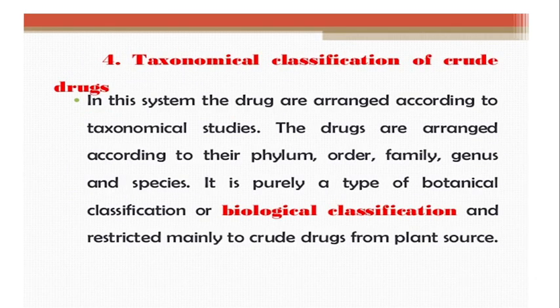Next classification is the taxonomical classification of crude drugs. In this system, the drugs are arranged according to taxonomical studies. According to the taxonomical study, a simple botanical classification, that is, according to which phylum, which order, which family, which genus, which species, according to that the drugs are classified.